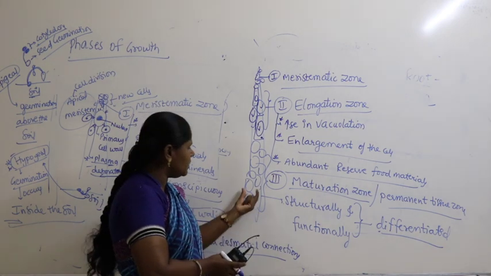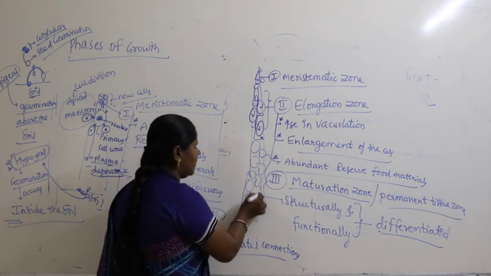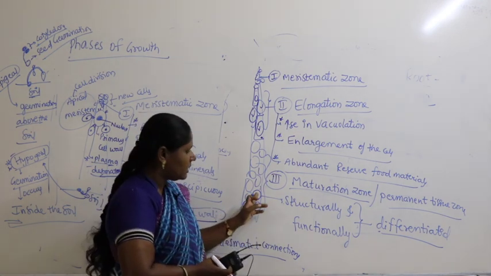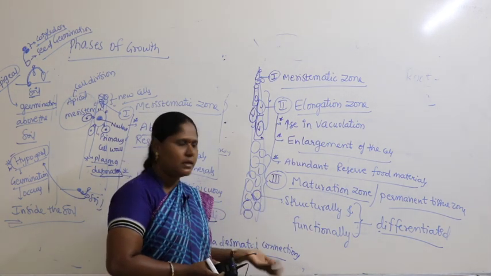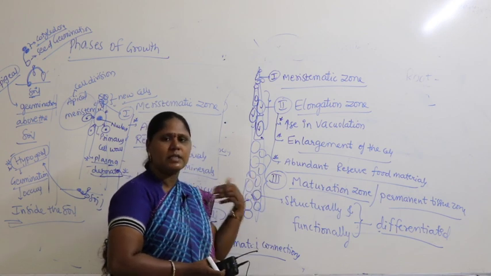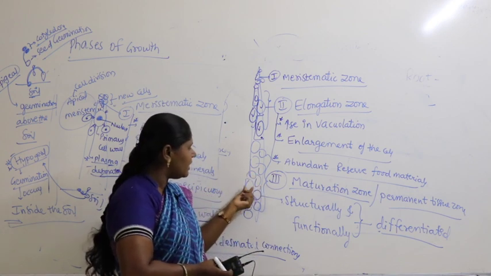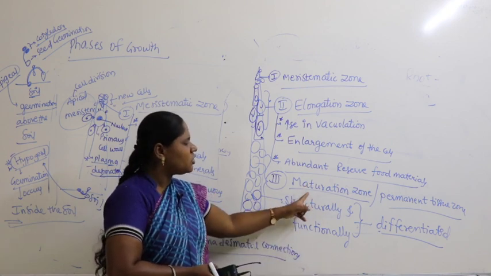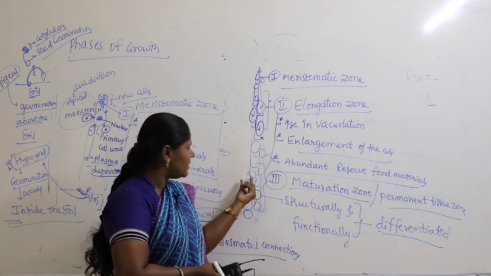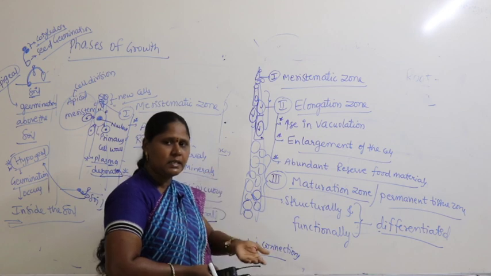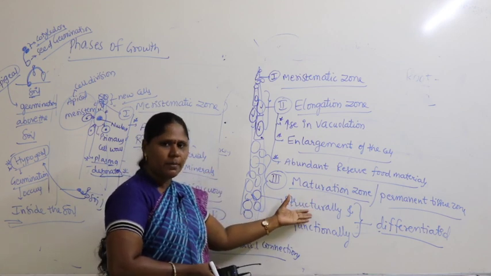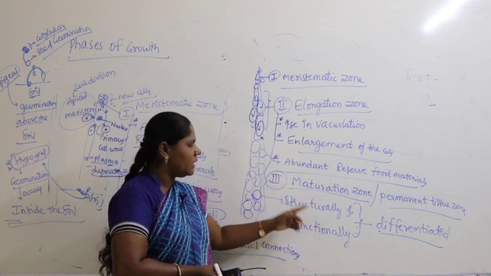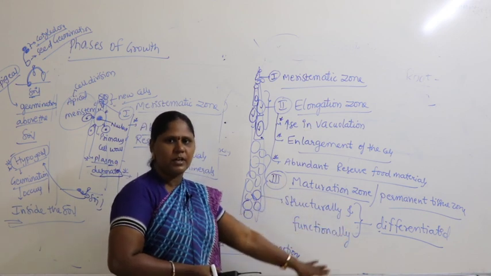In this case, structurally one cell may become a parenchyma cell, one cell may become a collenchyma cell, another cell may become a sclerenchyma cell. Every cell is assigned to do some function, that's why it's called the maturation zone. Every cell completes its formation like shape, and every cell is assigned a specific function. So structurally and functionally the cells are differentiated.